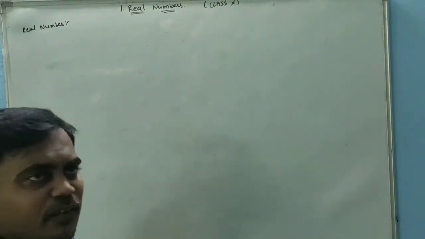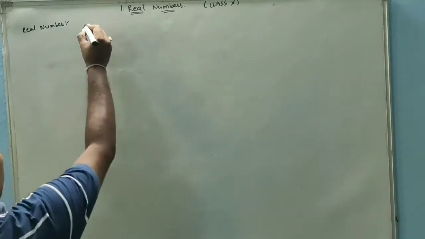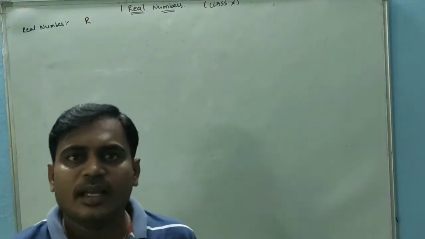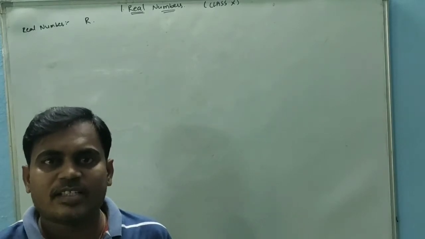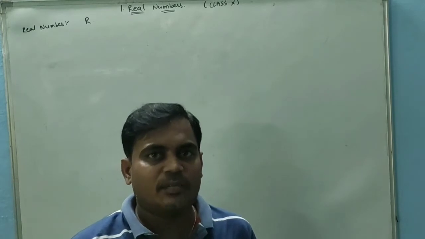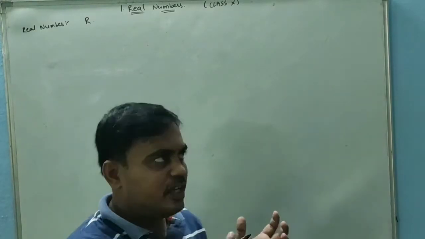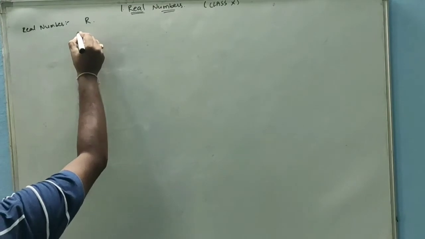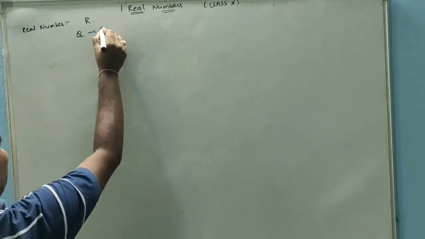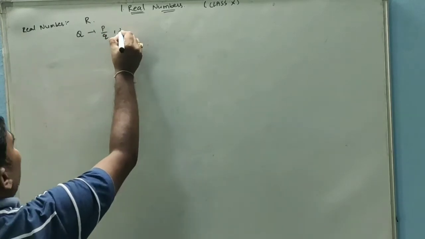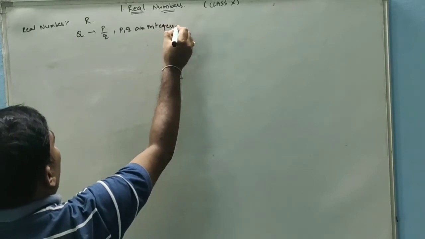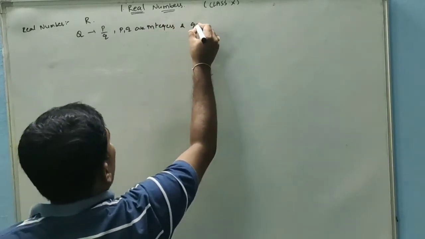Real numbers are usually denoted with capital R. The collection of all rational numbers and irrational numbers is called real numbers. For example, rational numbers are denoted with capital Q. Rational numbers are the numbers which are in the form of p by q, where p, q are integers and q is not equal to 0.